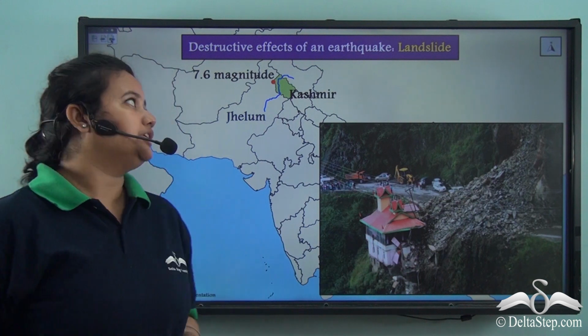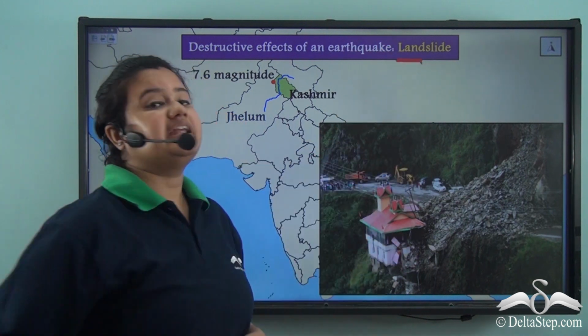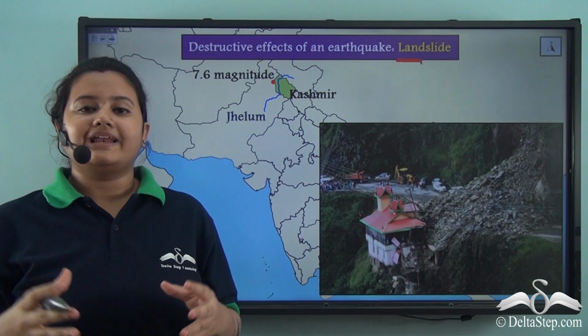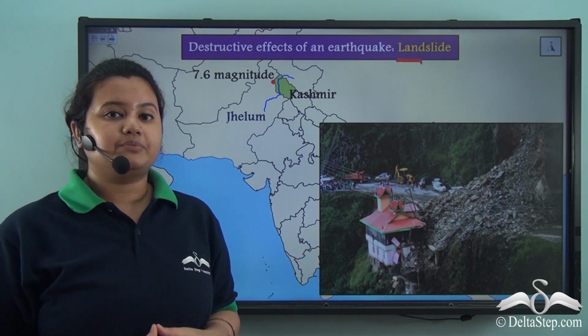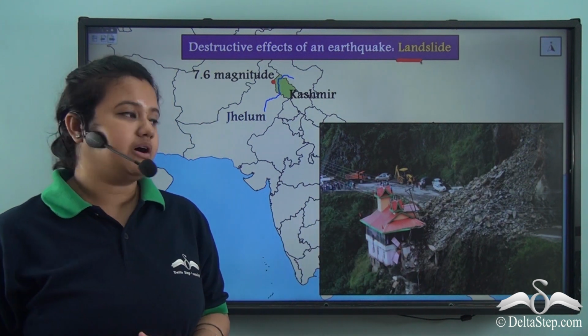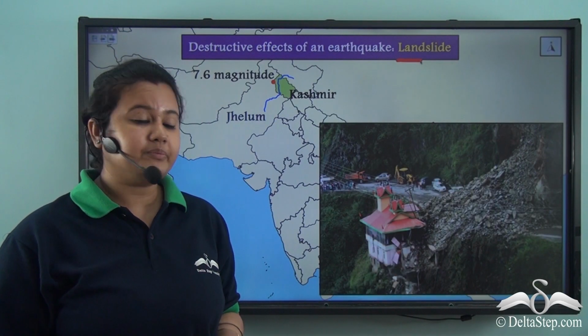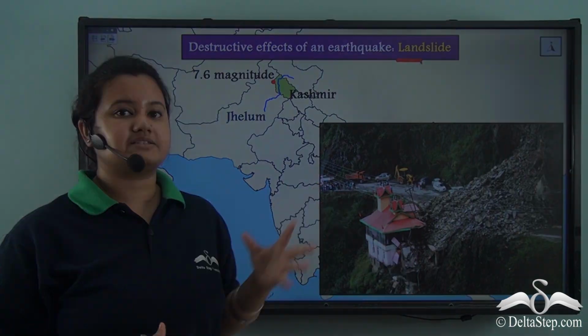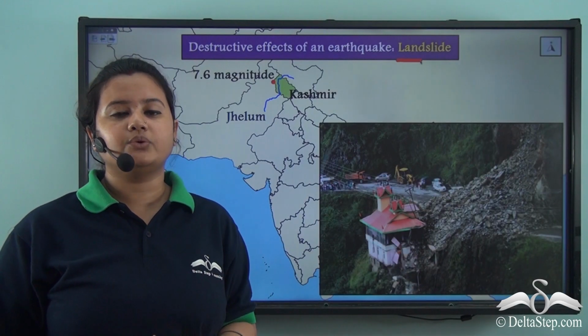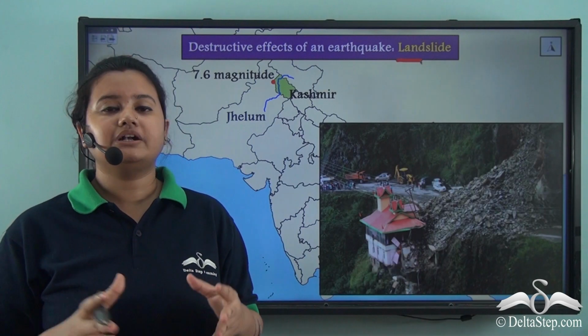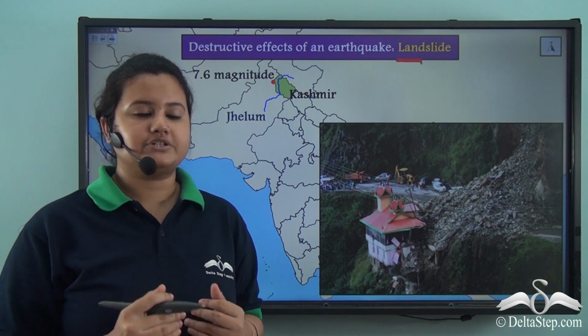Earthquakes also produce landslides in hilly regions. During landslides, the rocks and debris slide down the slopes of mountains and block the roads. These debris may fall on human beings, buildings and vehicles. Thus, a landslide triggered during an earthquake causes additional damage to life and property.